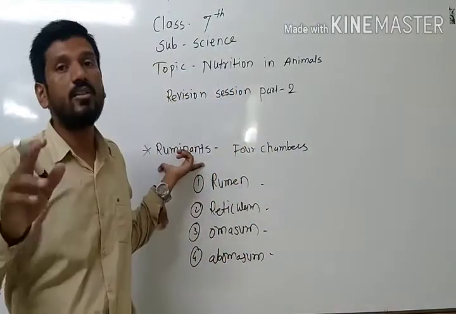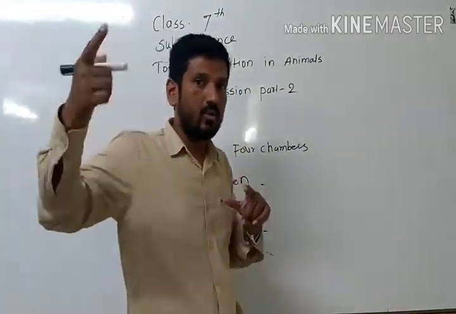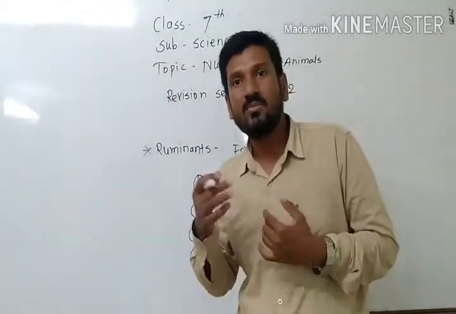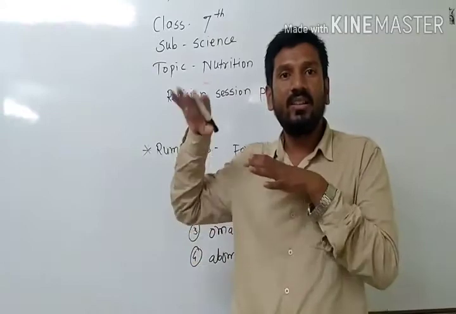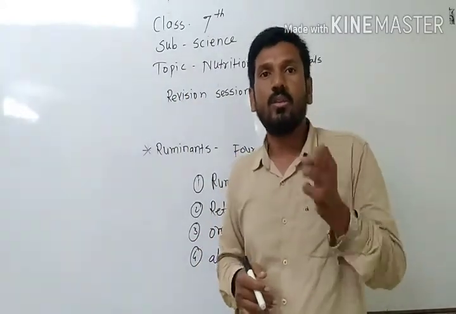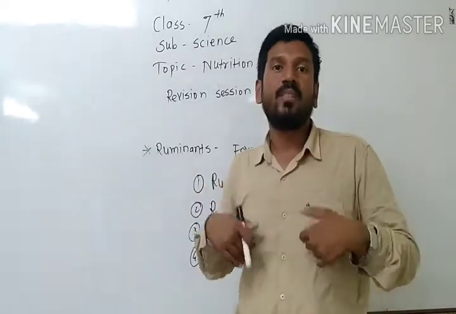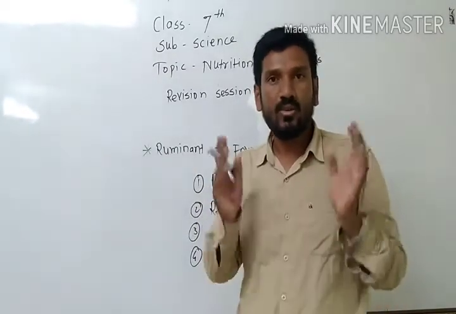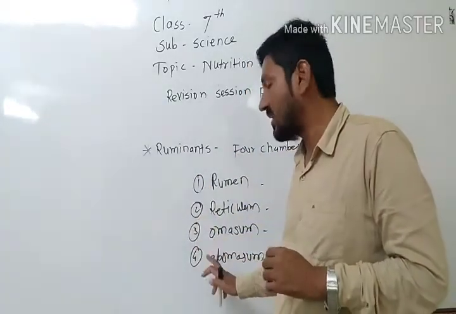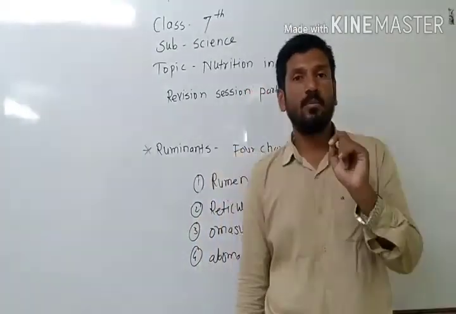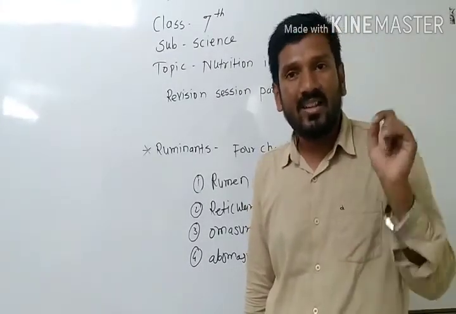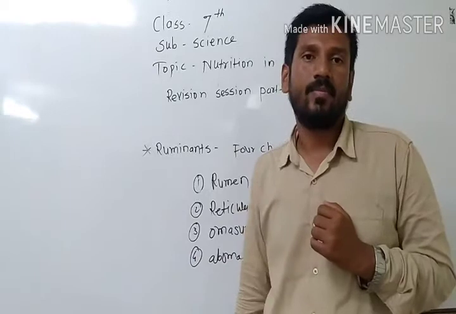Ruminants are also called curd chewing animals. I told you what is meant by curd chewing: they swallow their food as much as they can, and finally when they sit at a resting place, they bring their food back into their mouth and chew it properly. Again they swallow it. That is called curd chewing. So rumen, reticulum, omasum, and abomasum are the four chambers that ruminants have, and they digest their food in this way.